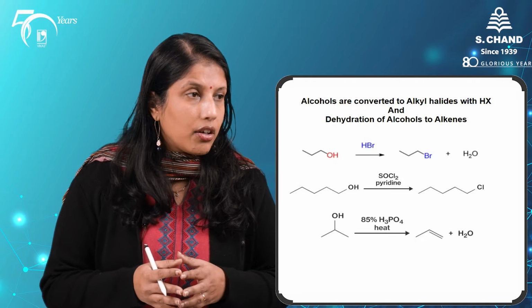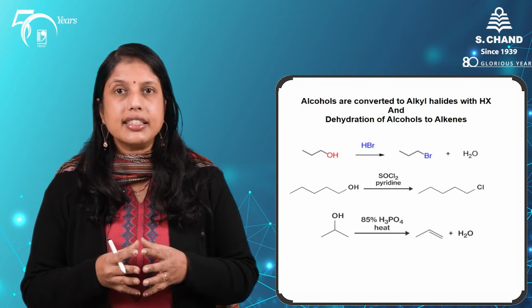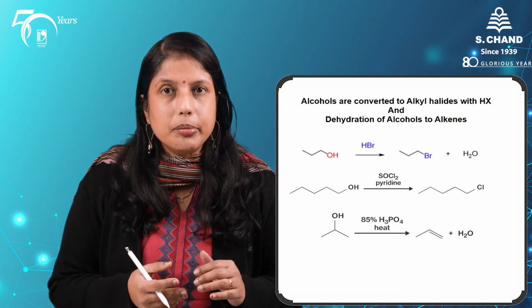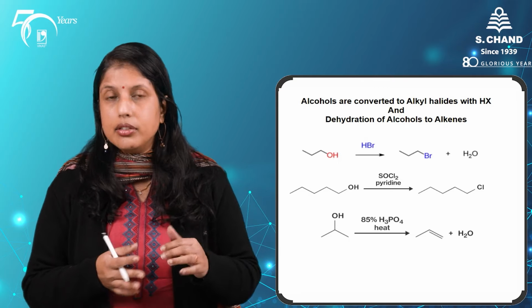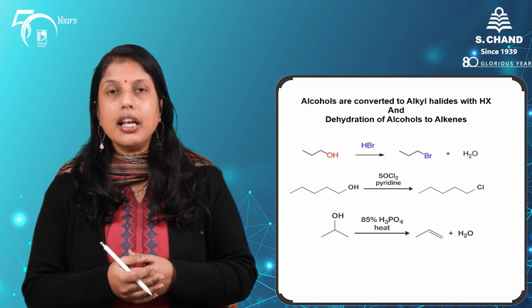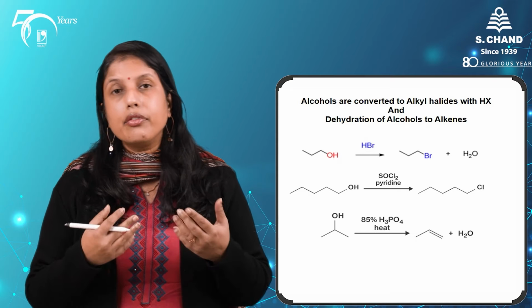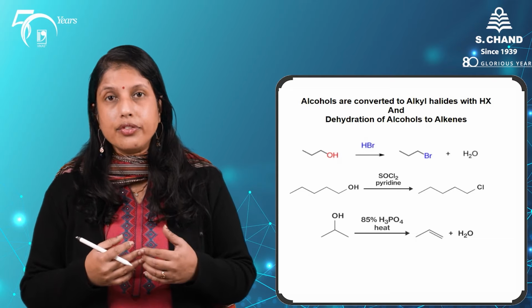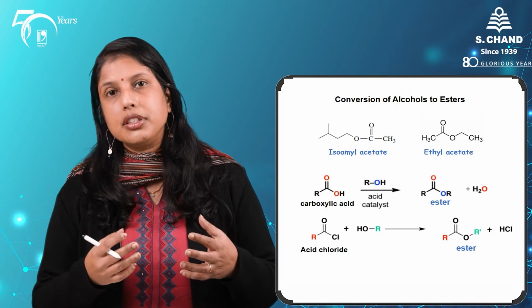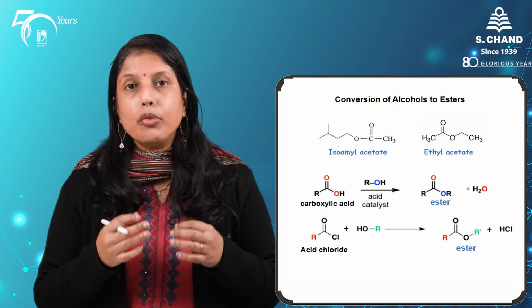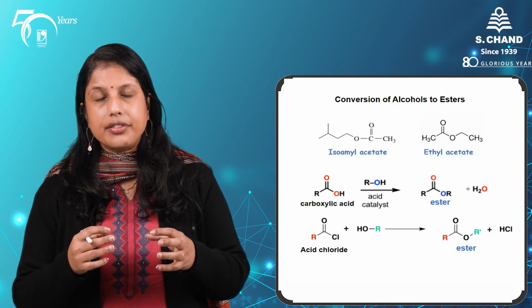Dehydration of alcohols using strong acid catalysts like phosphoric acid results in an elimination of a molecule of water, also known as dehydration, and results in the formation of an alkene. Here we follow Zaitsev's rule to prepare the more substituted alkene. Esters, we know, are one of the most common acid derivatives.